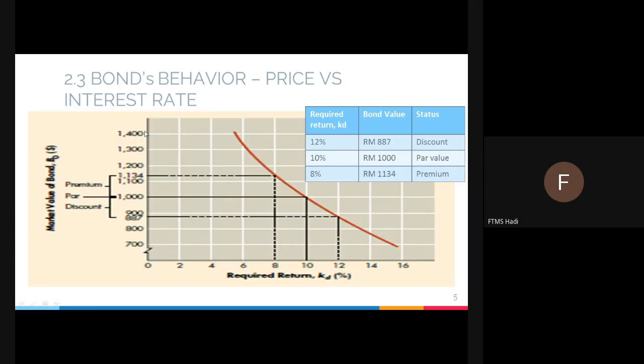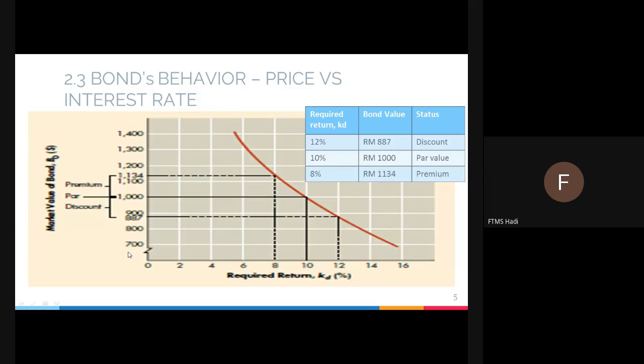But some investors will still look at the expensive one, but the return is not many. So that is how the relationship will be: an inverse, or negative, relationship between price and interest rate. In other words, the more expensive the bond price, the lower the return will be.